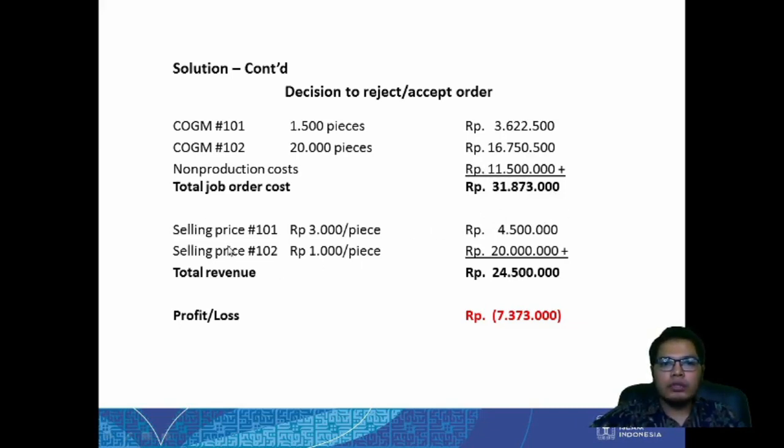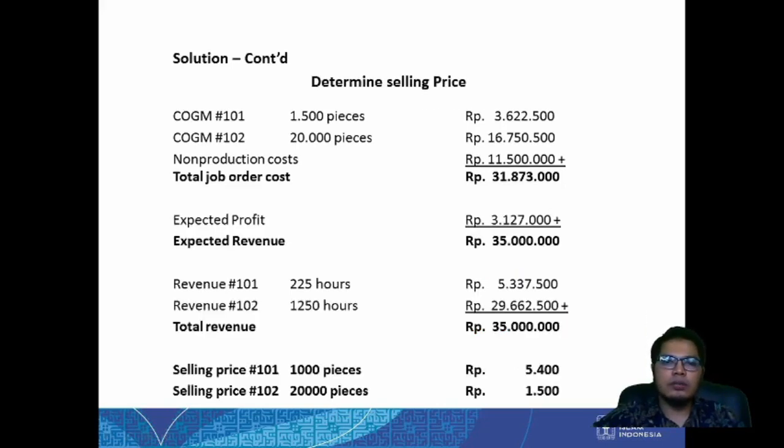And if we just use the initial selling price for each of those orders, then what we get is here. If we subtract them, we are actually making a loss instead of a profit. So how much is the price that we actually need in here? You can just determine the selling price.